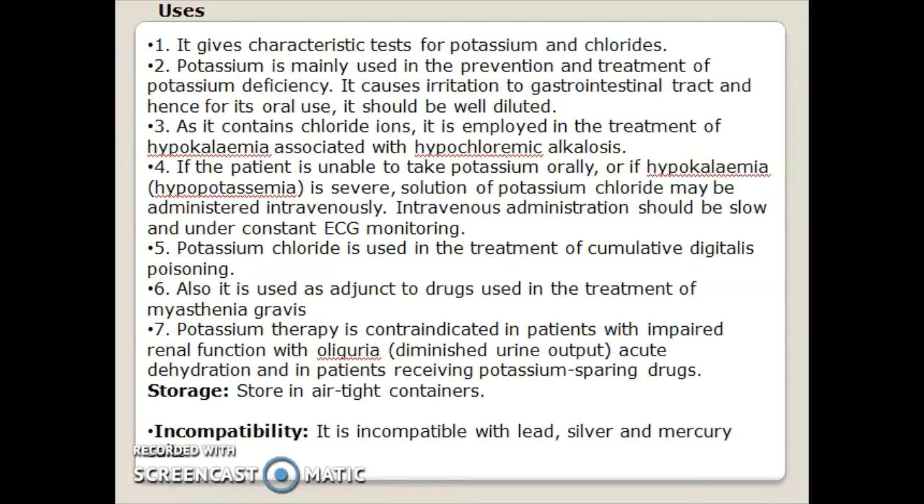Potassium chloride is used in the treatment of cumulative digitalis poisoning. Also, it is used as an adjunct to the drugs used in the treatment of myasthenia gravis. Potassium therapy is contraindicated in patients with impaired renal function with oliguria, meaning diminished urine output, acute dehydration, and patients receiving potassium sparing drugs. Storage conditions: store in airtight containers. Incompatibility: it is incompatible with lead, silver and mercury salts.